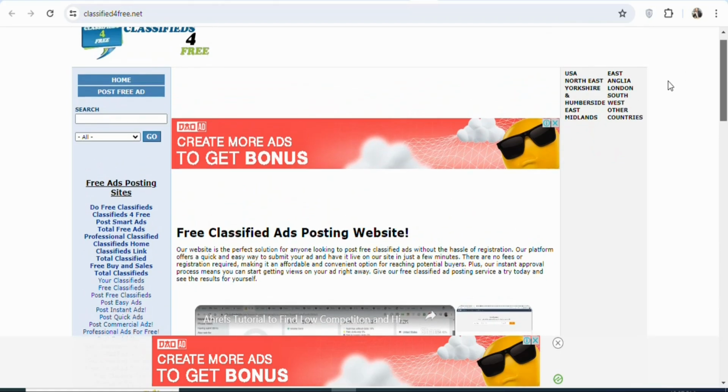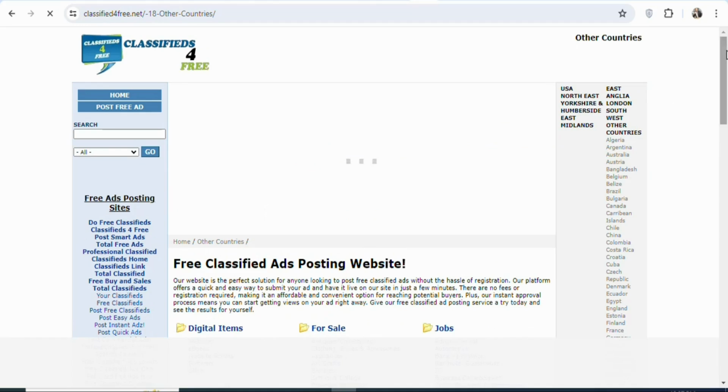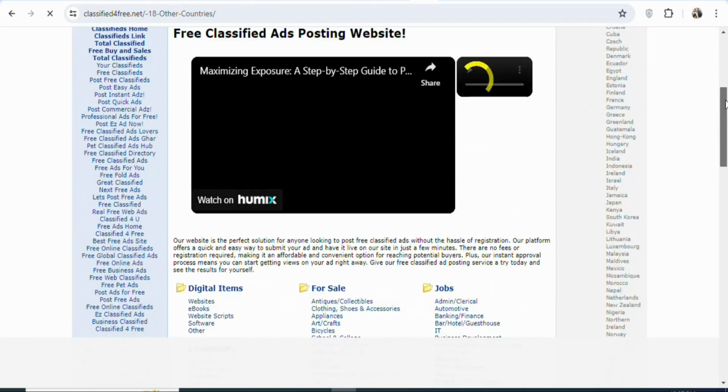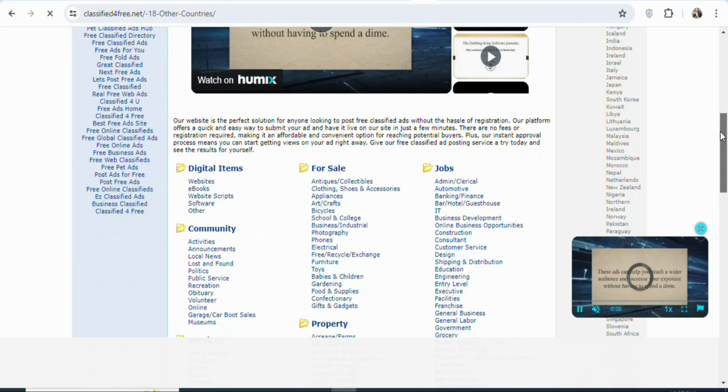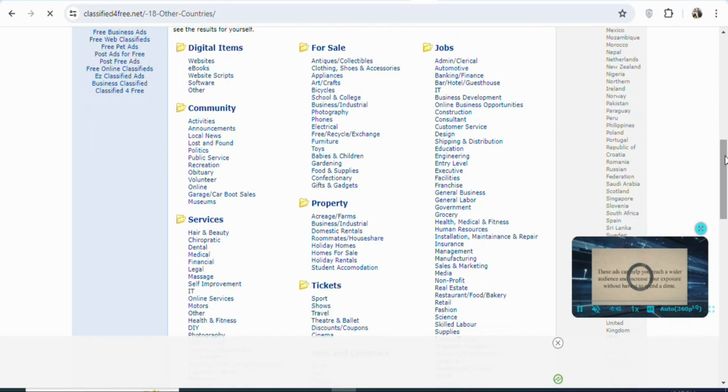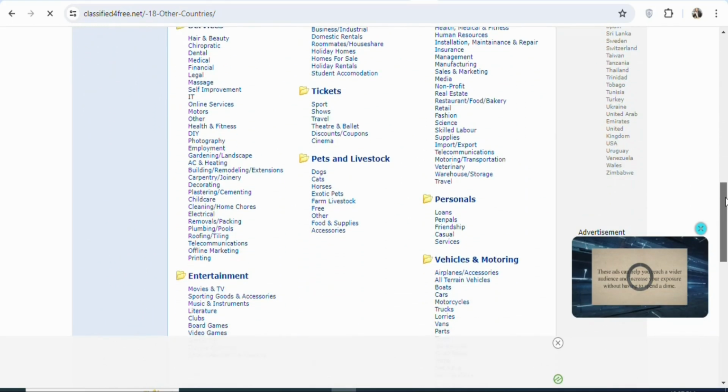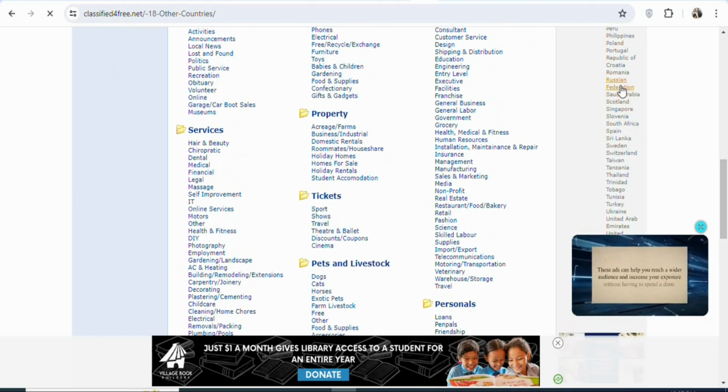So all that you need to do is click right here, other countries. Once you click on it and then scroll down to the bottom, you'll be able to find Switzerland so that you can post your ad without paying for anything. So just scroll down to the bottom. Once you scroll down, let's come to the S category. You can see right here Switzerland. So this is Switzerland. You can post your ad for free without paying for anything.